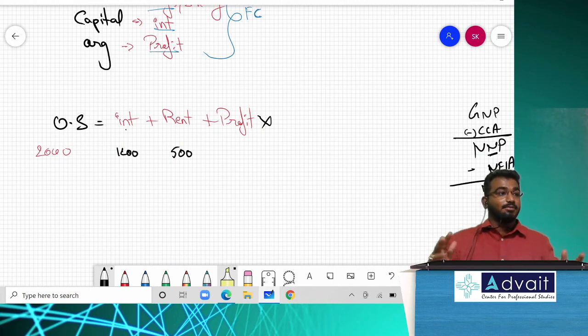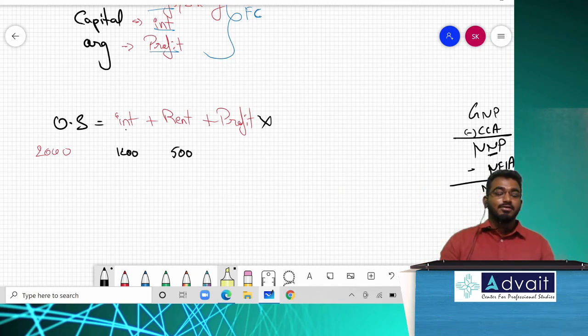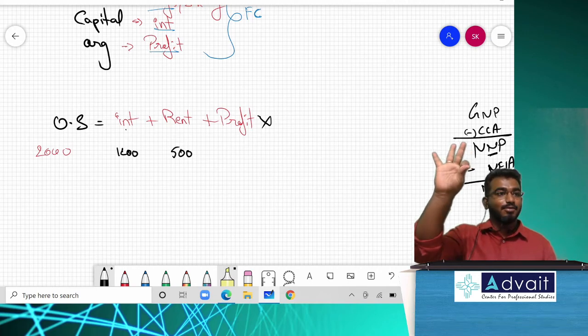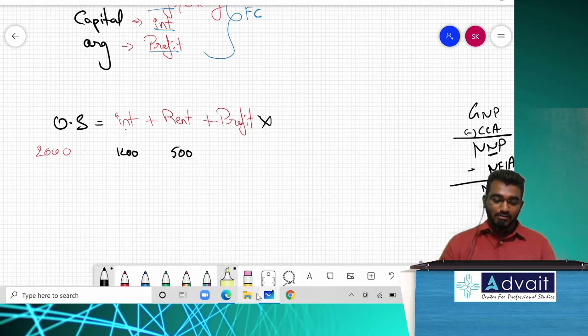You people are Mahan Boss, very much expert. Shashi Kiran sir has said operating surplus is interest plus rent plus profit. Okay, sir, interest value 1200, rent value 500, then operating surplus is 2000. So this 1200 and 500 is a cream biscuit. You should not take that. What is operating surplus? Operating surplus includes three things: rent, interest, profit. Suppose rent, interest and profit values are also given. Now 1200 plus 500 is 1700.